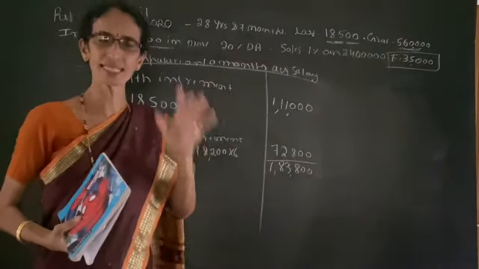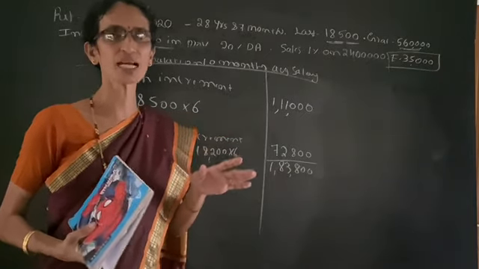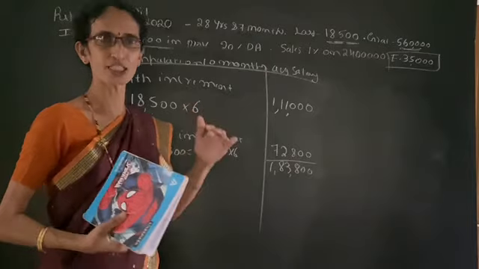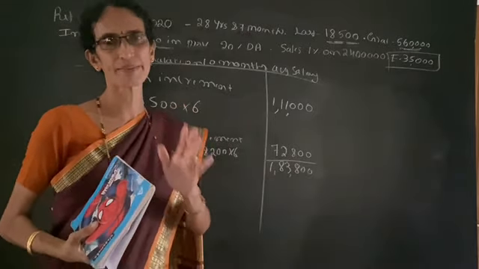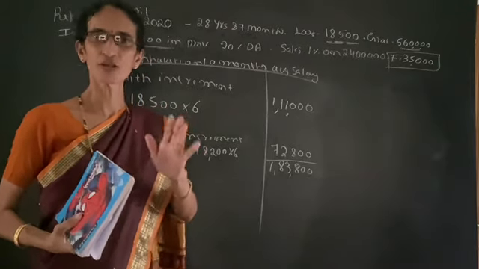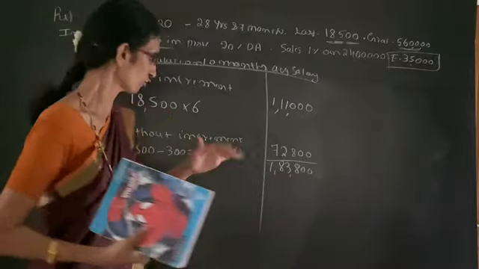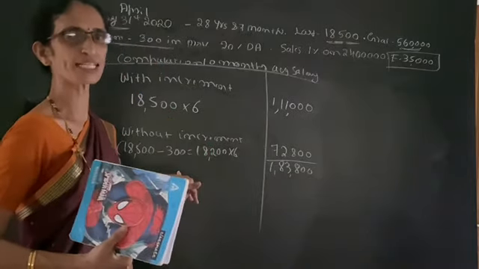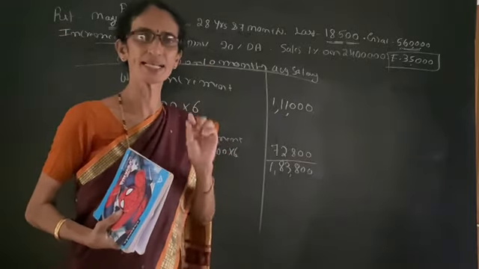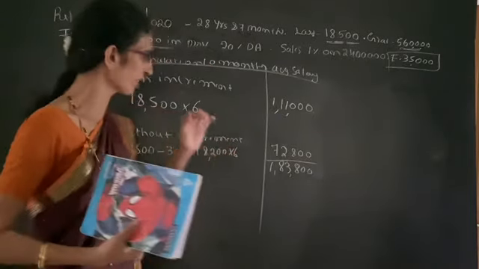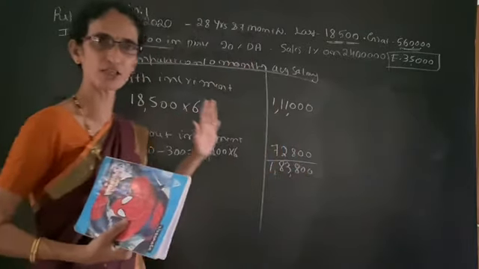given that DA enters into retirement benefit. So it is not mentioned about the DA entering into retirement benefit. So the problem does not say that DA counts for retirement benefit. So assuming that it does not enter into retirement benefit, in this case we should not take this DA into consideration. Leave the DA. Only if the DA counts for retirement benefit should we take it here. But this problem does not give it, so we do not take it.